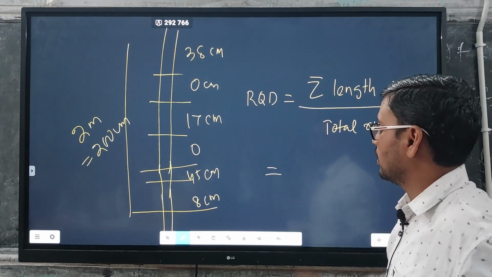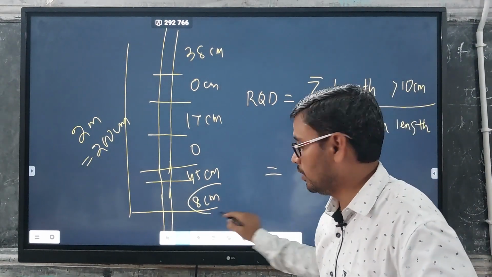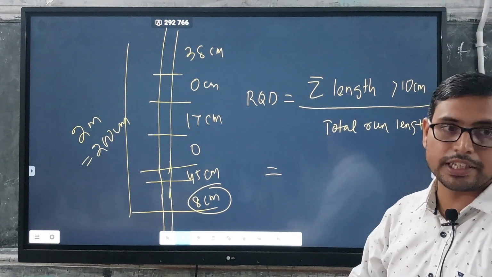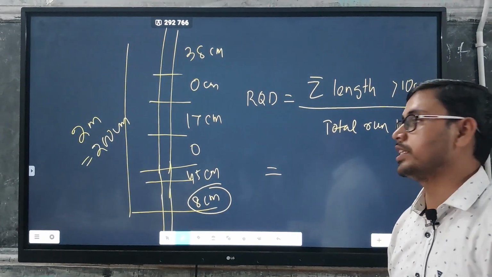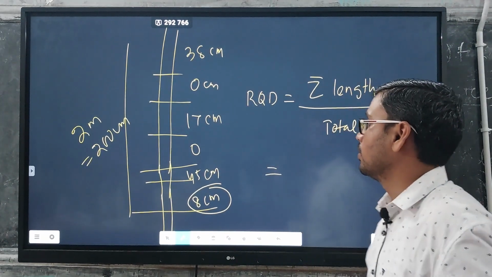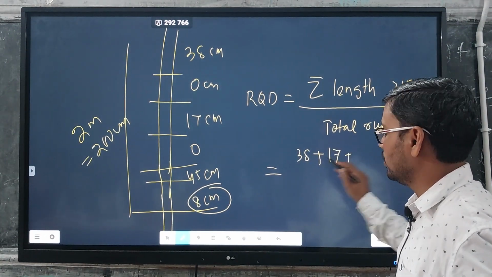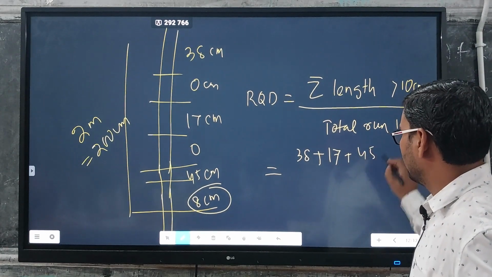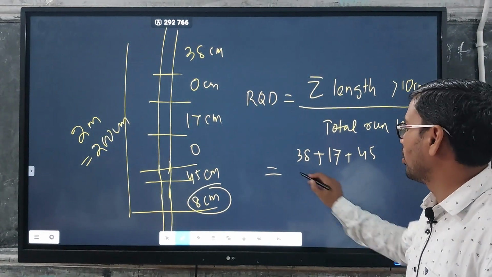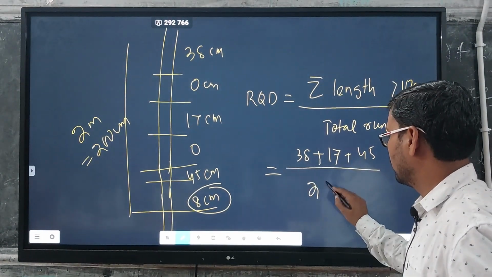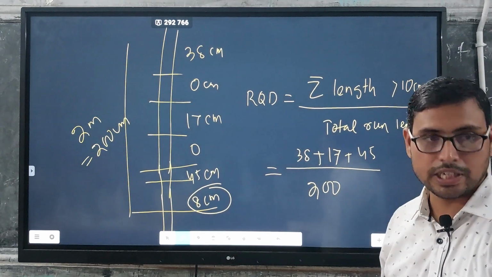In this case we will ignore the 8 centimeters because it is less than 10 centimeters. Ignoring the 8, we simply add 38 plus 17 plus 45 centimeters, upon 2 meters or 200 centimeters.